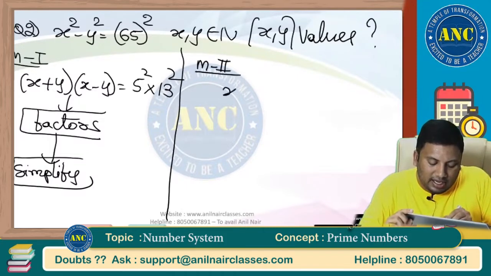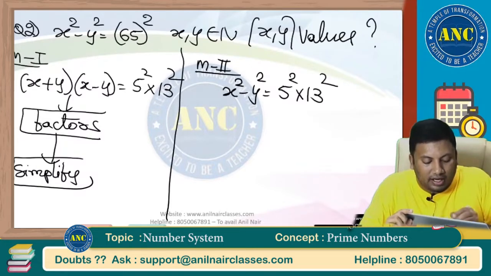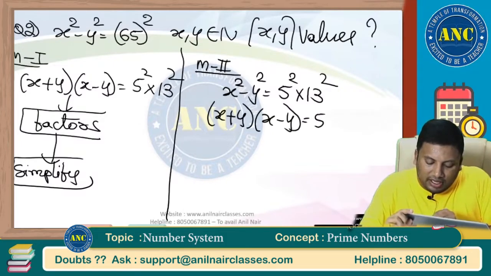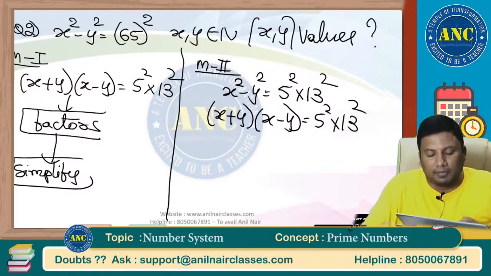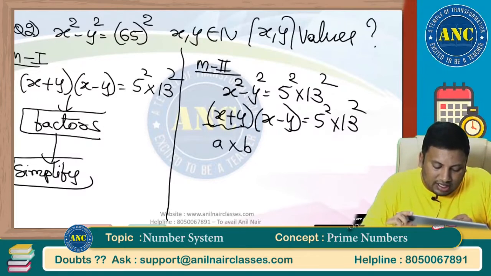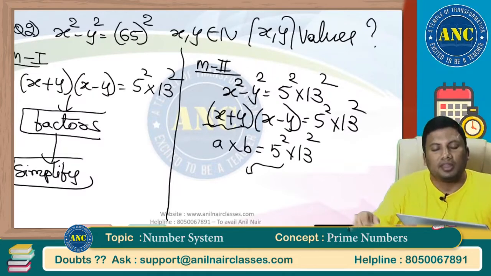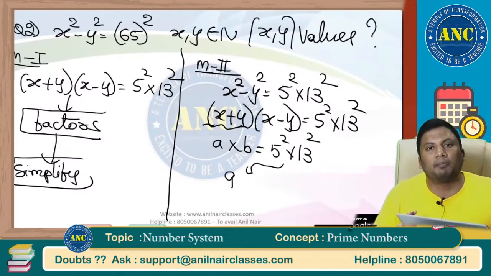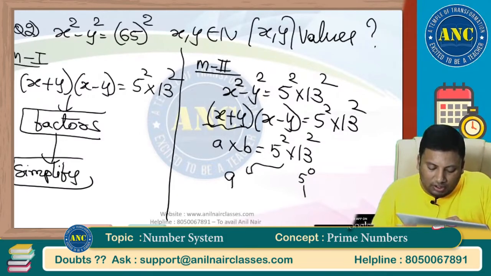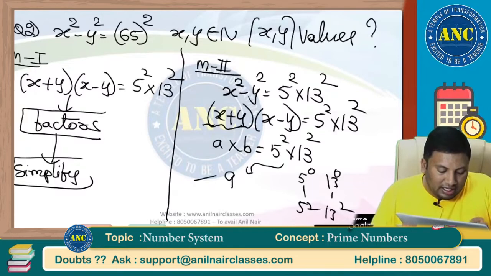Method number 2. x square minus y square equals 5 square into 13 square. This is nothing but (x plus y) into (x minus y) equals 5 square into 13 square. x and y are natural numbers. If I call these A and B, in how many ways can you write a number as a product of 2 variables? It is nothing but the number of factors: 5 power 0 to 5 power 2, 13 power 0 to 13 power 2. Total 9 ways are there. In those 9 ways, 4 ways A is greater than B. Reverse case, 4 ways A is less than B.